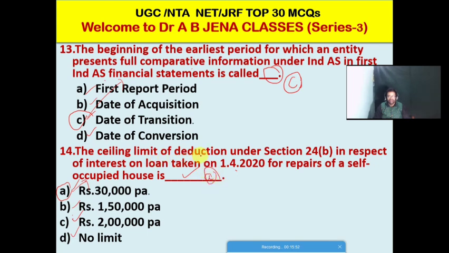So the ceiling limit of a deduction under section 24(b) in respect of interest on a loan taken on 1st April 2020 for repairs of a self-occupied house is how much? Rupees 30,000, that is per annum. PA stands for per annum.